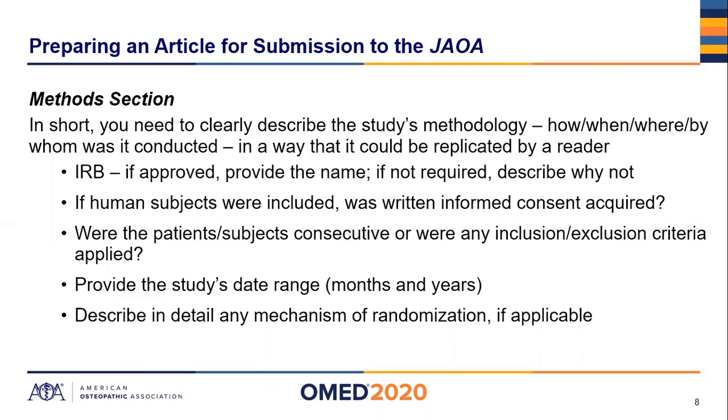For example, March 15th through July 2018, rather than saying from 2015 to 18, we need the detail. We need to know months and years, and describe in detail any mechanism of randomization. You can't just say the patients were randomized, or we assigned them to group by randomization. We need to know how. Was it done with a computer program? Was block randomization used? Whatever it was, we need you to tell us and describe it in more detail. Not just say it, but describe it in detail, please.